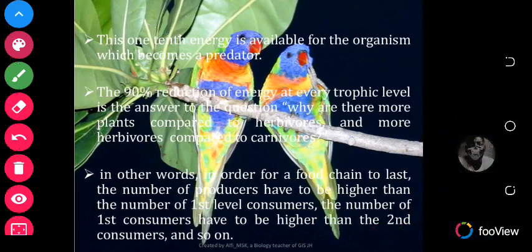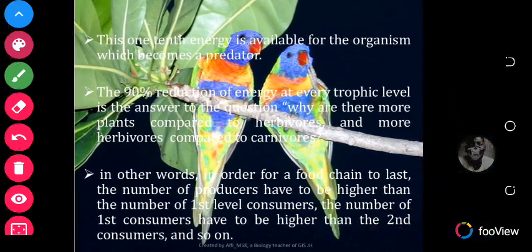So basically, in every food chain or in every ecosystem, if that ecosystem is supposed to last, then the producers, for example the plants, are supposed to be more than the animals that feed on plants. And then the higher animals or second level consumers, which feed on the animals that feed on plants, need to be fewer than the plants.